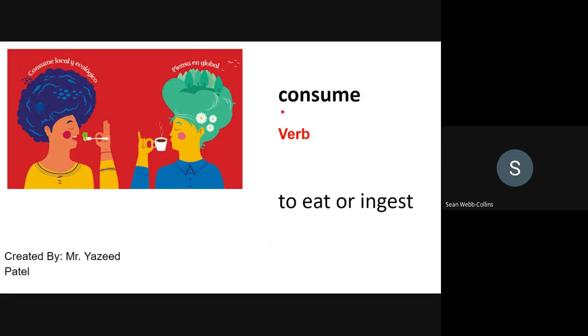That's right, consumption. For example, the consumption of alcohol is banned in the KSA. So again, what are the word forms? The verb consume and the noun consumption.